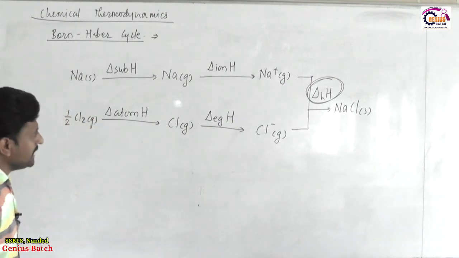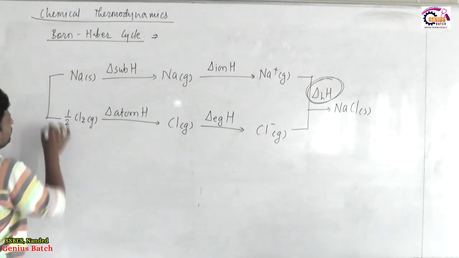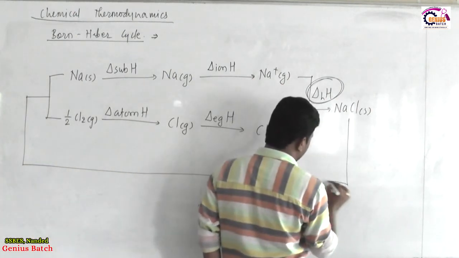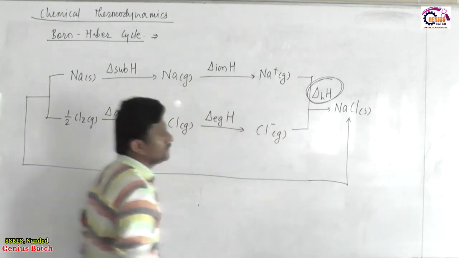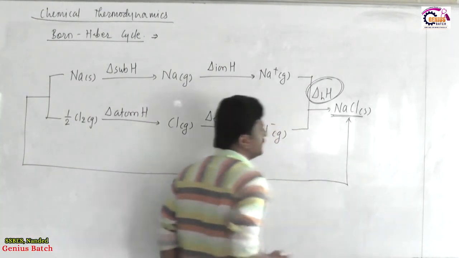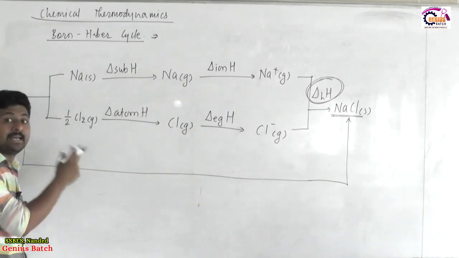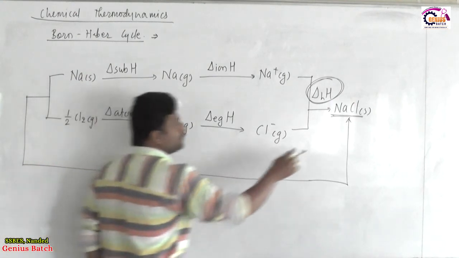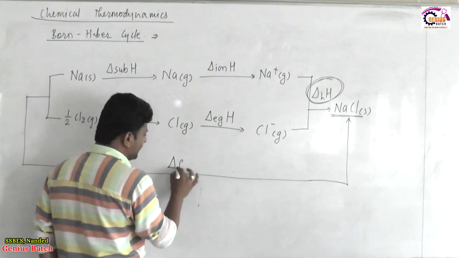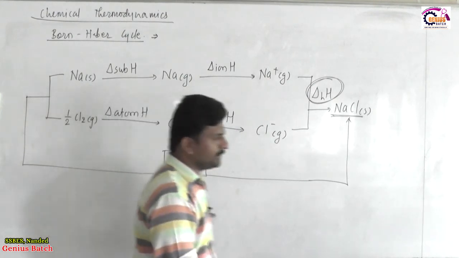Okay. Now, next thing, if we start with metallic sodium and gaseous chlorine, and these two are directly converted into NaCl solid, then this process involves formation of 1 mole crystalline solid from elemental sodium and elemental chlorine in their standard state. NaCl produced in its standard state. So, this corresponding enthalpy change is delta FH0, standard formation enthalpy.